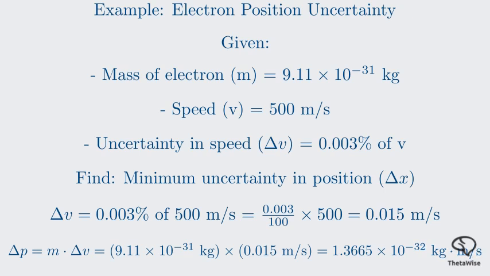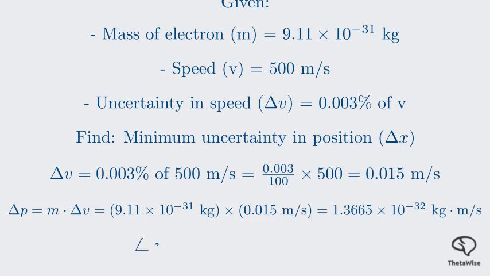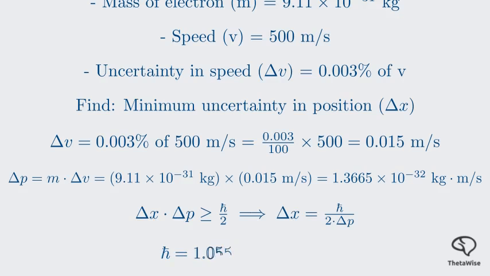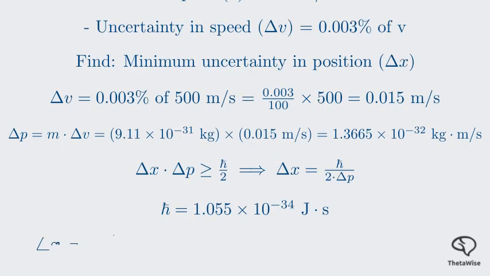Now we can use the uncertainty principle to find the minimum uncertainty in position. The principle states that delta x times delta p is greater than or equal to h bar over 2. To find the minimum uncertainty in position, we'll use the equality. We know h bar is approximately 1.055 times 10 to the negative 34 joule seconds.